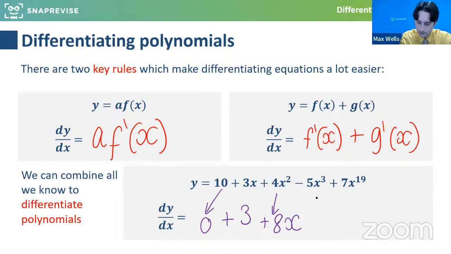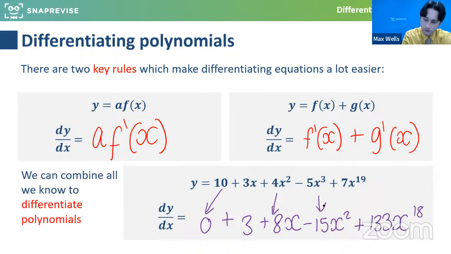Yep, superb. I think this will be minus 15x squared. Check we agree. And then the big one, I think we've got 133x to the 18. Do we all agree with that? So we've literally just differentiated every single part.